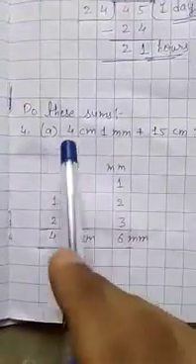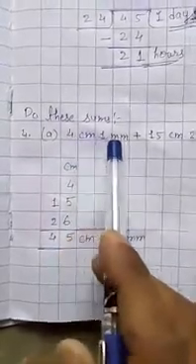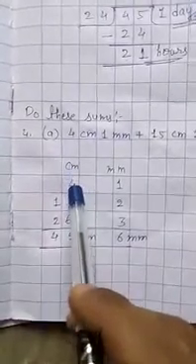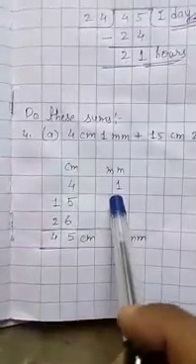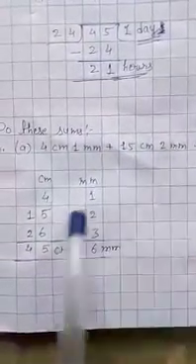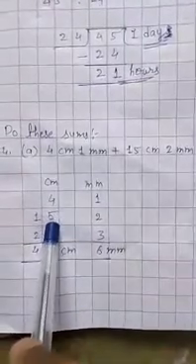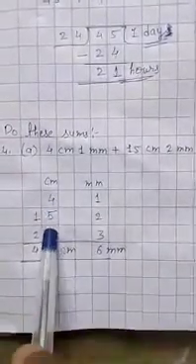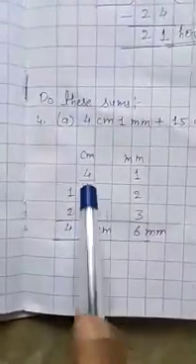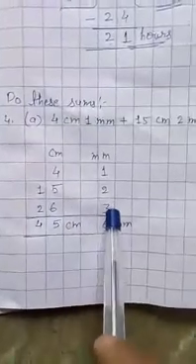So the first number is 4 centimeter 1 millimeter. We will write 4 under the centimeter and 1 under the millimeter. The second one, 15 centimeter 2 millimeter: same as before, we will write 15 under centimeter and 2 under millimeter. Now the third one, 26 centimeter 3 millimeter. We will write 26 under centimeter and 3 under millimeter, and we will add.